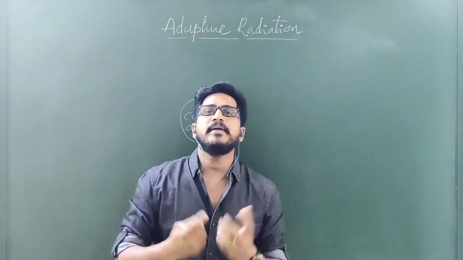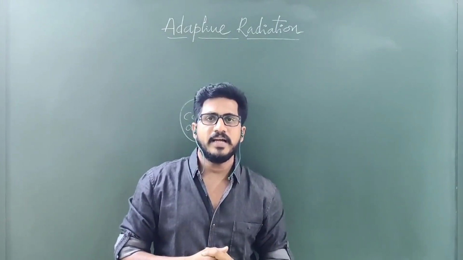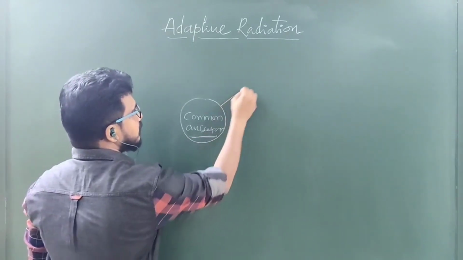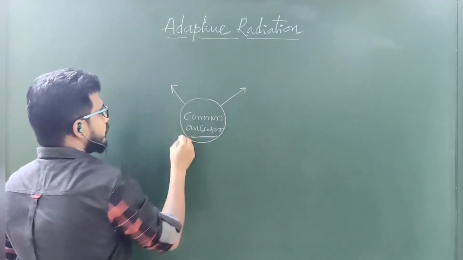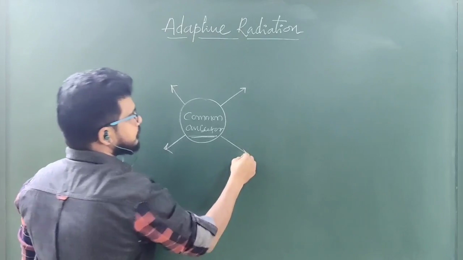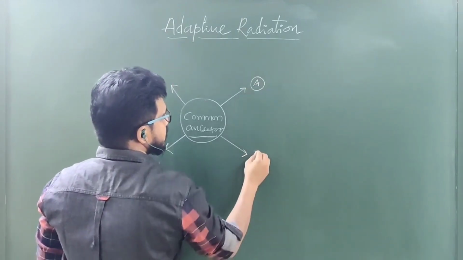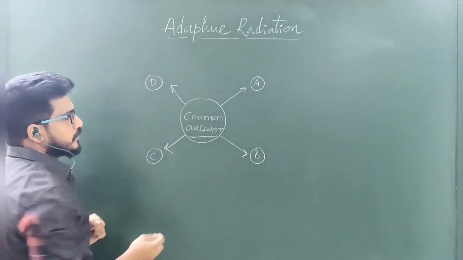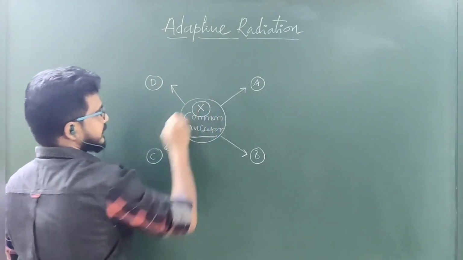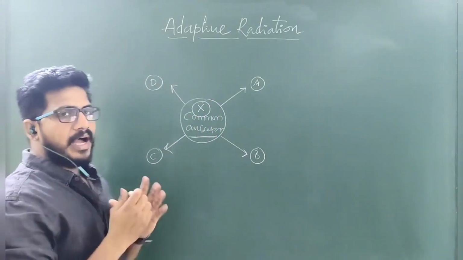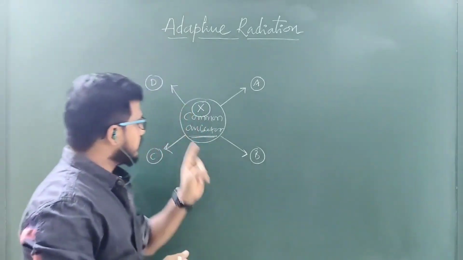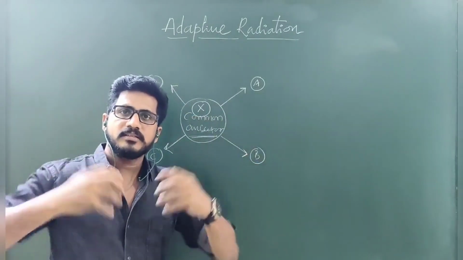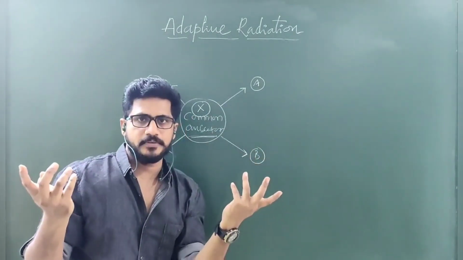Then they implement their characters to start acquiring from the environment. So from the common ancestor, different species will come: species A, species B, species C and species D. If the common species is X, then unless a problem comes, the common ancestor cannot radiate. Radiate means they distribute.